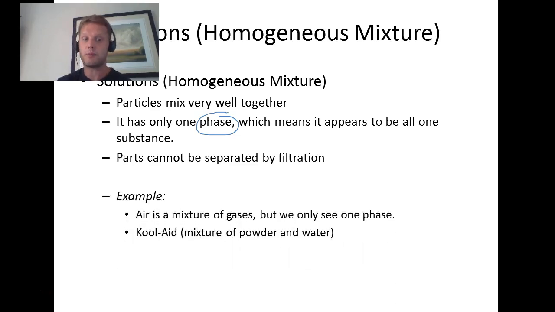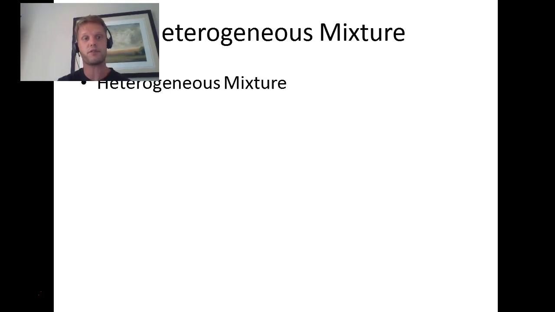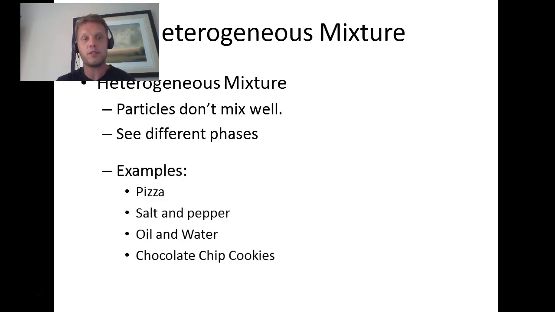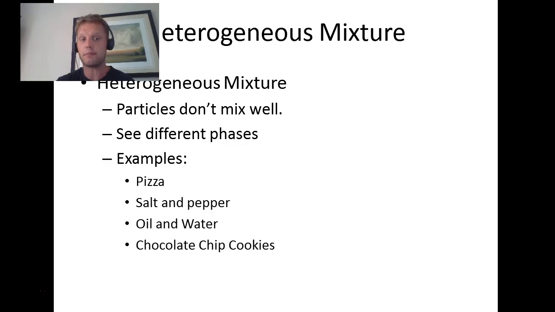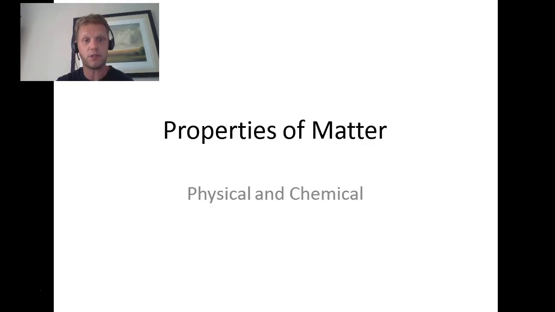Some other examples for you. Air is a homogeneous mixture. Air is not a pure substance. It's actually oxygen molecules in there, nitrogen molecules, a bunch of different things that are floating around in the air that are well mixed together, and you can't see the difference, so therefore it's a homogeneous mixture. Heterogeneous mixtures, you can clearly see they don't mix well. You can see the different phases. Examples are pizza, salt and pepper, oil and water. You can see the difference. Chocolate chip cookies is a good example. You can see the difference between these things.